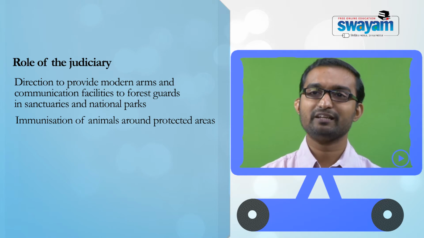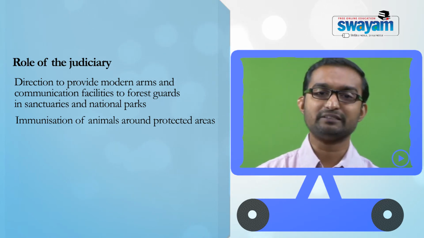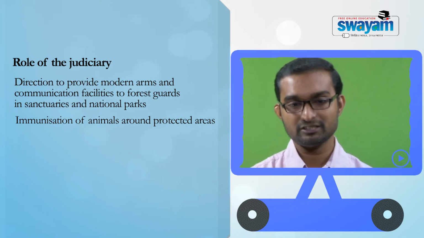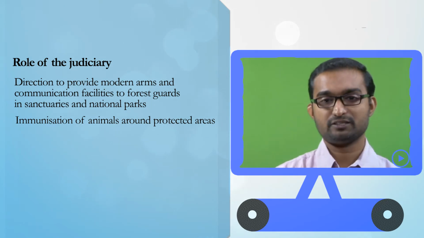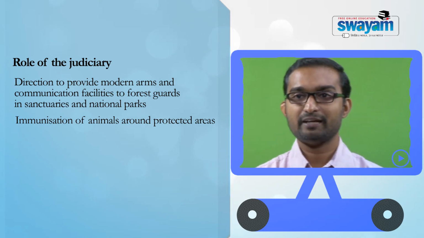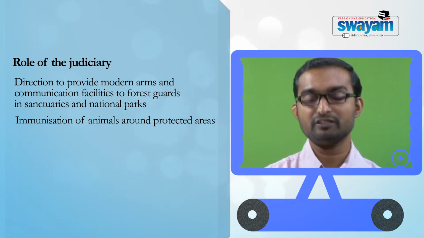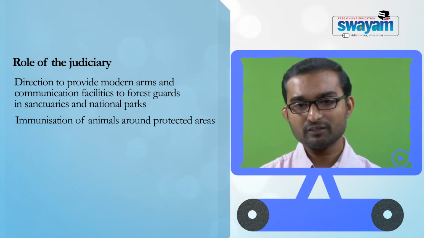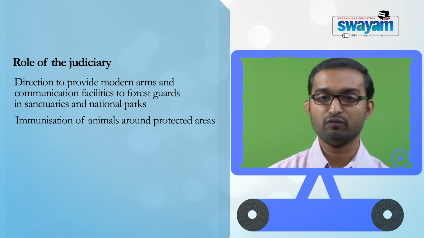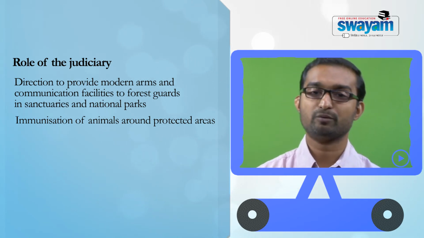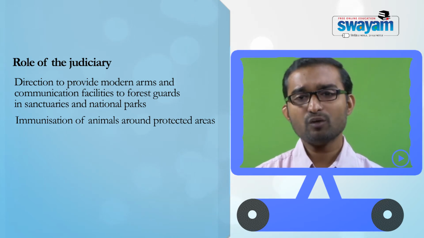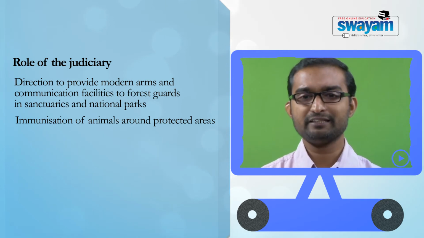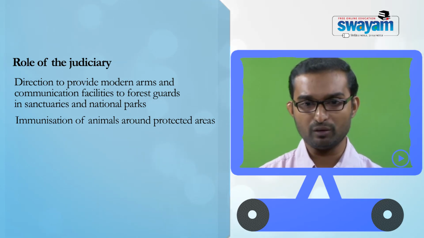This was based upon the realization that there could be some kind of interaction between wildlife within the protected areas and wildlife outside the protected areas. If we do not address wildlife outside protected areas, it is possible that wildlife within the protected area could contract diseases from other animals. So this was the context in which the court directed steps for immunization of animals outside the protected areas.